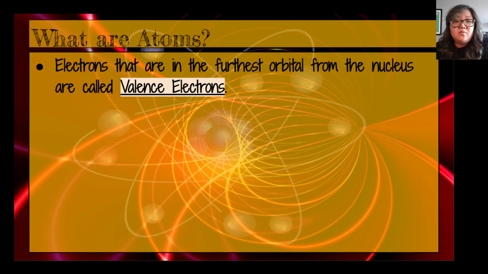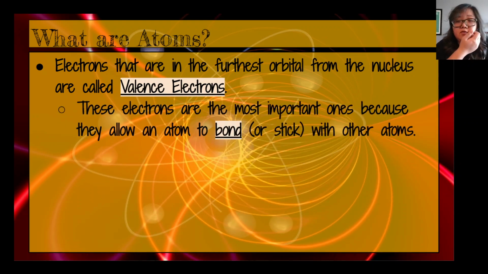Now, those that are the furthest away from the nucleus are in an orbital called the valence shell, and we call these electrons valence electrons. Valence electrons are going to be the ones that form something called a bond with other atoms. They're going to allow one atom to stick to another atom and make a little bond.